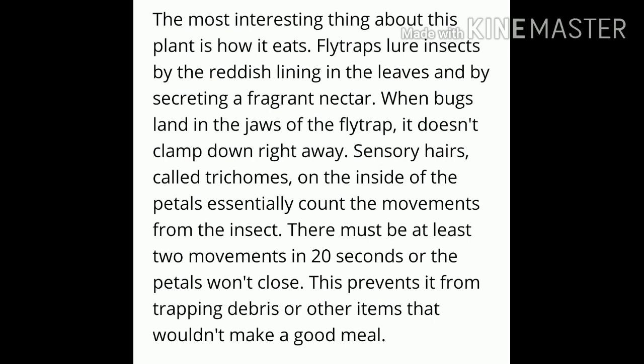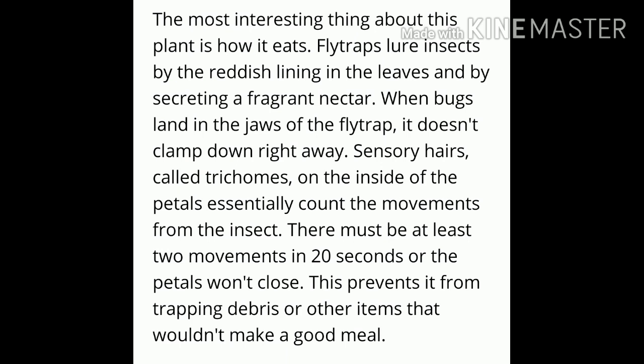Flytrap. The most interesting thing about this plant is how it lures or attracts insects by the reddish lining in the leaves and by scattering a fragrant nectar. When bugs land on the jaws of the flytrap, it doesn't clamp down right away.